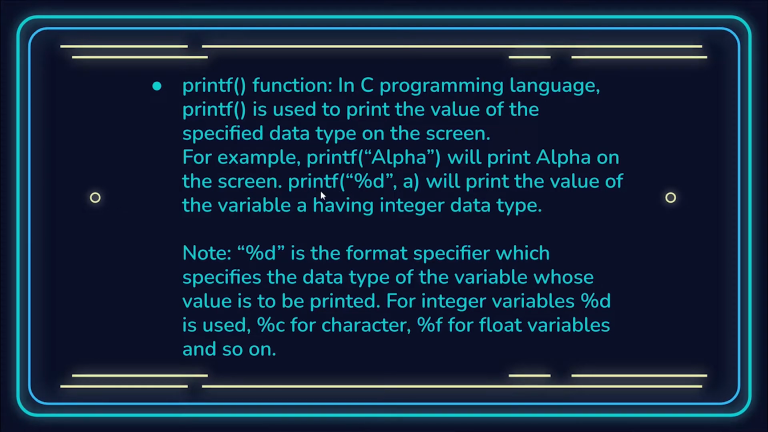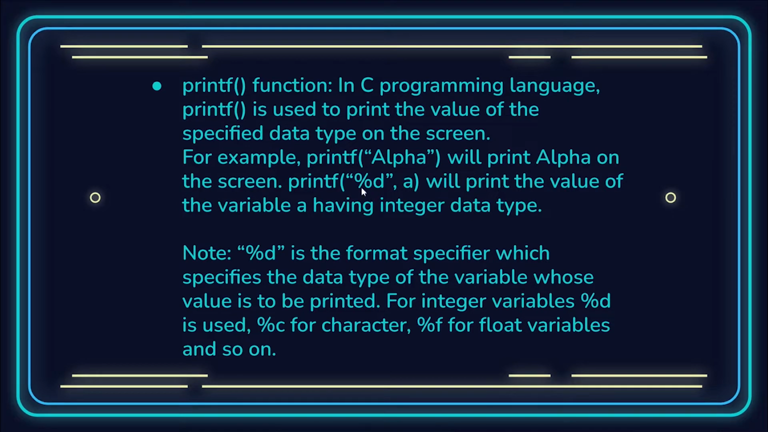But on the other hand, if you are printing something like printf %d comma a, then look closely that a is not declared inside double quotes. When you are not declaring inside double quotes, it will be considered a variable. And as we saw, variables are storage spaces which already have certain data stored inside them, so that stored data will be printed.